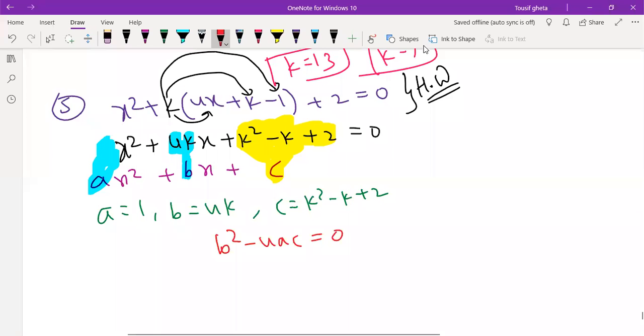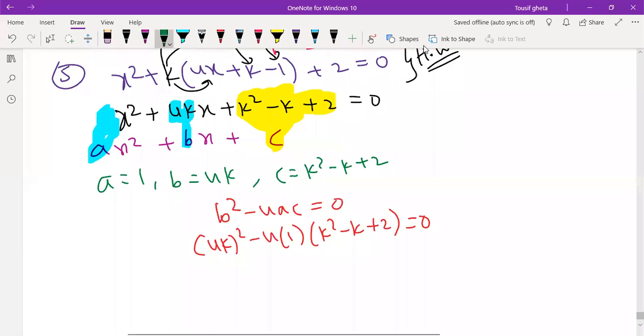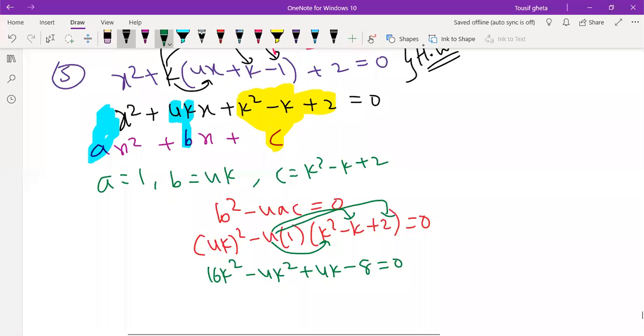No, Pooja. So B is nothing but 4k whole square, 4 ones are k square minus k plus 2. Look how much effort I am putting in. 4 squared is 16k square, 4 into k will get minus 4k square, minus into minus will get plus 4k, then minus 4 2s are 8. Understood now?